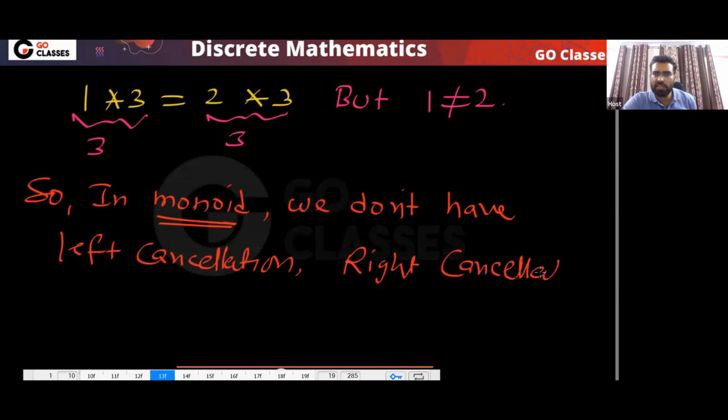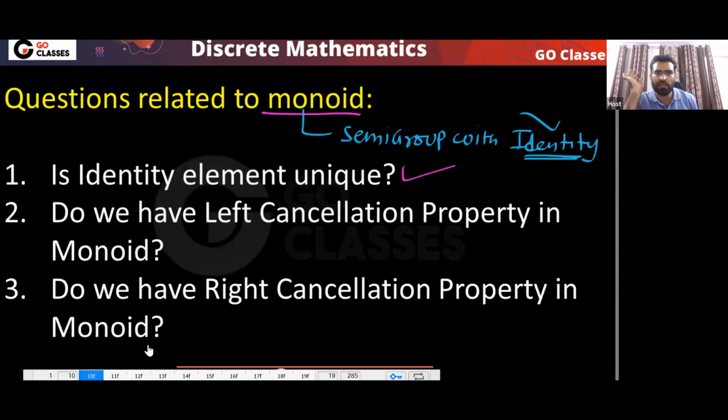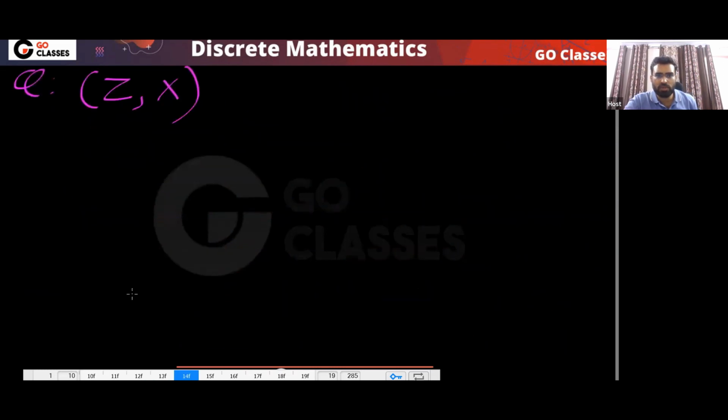Anyone has any doubt in this? So in a monoid you cannot do left cancellation or right cancellation. This is what you cannot do. Is this question clear to everyone? Do we have the left cancellation property? Do we have the right cancellation property in a monoid? The answer is no.